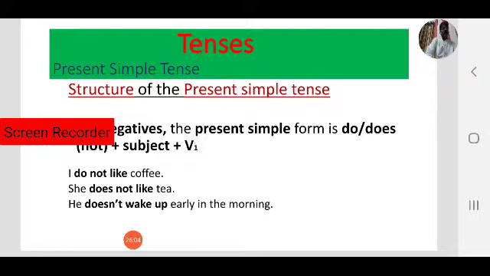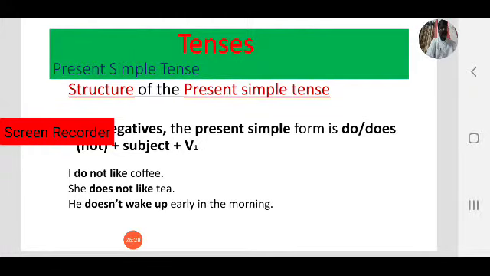So coming to negative sentences, what is the structure of the tense? In negative sentences, the present simple form is do not or does not plus v1.